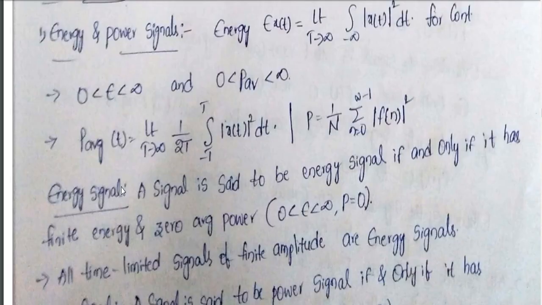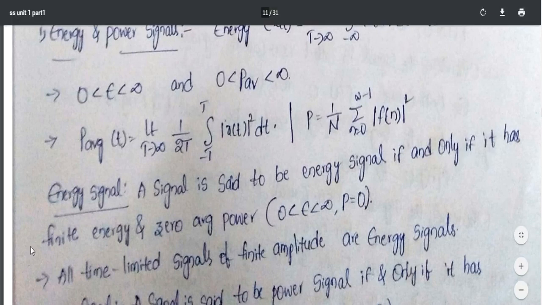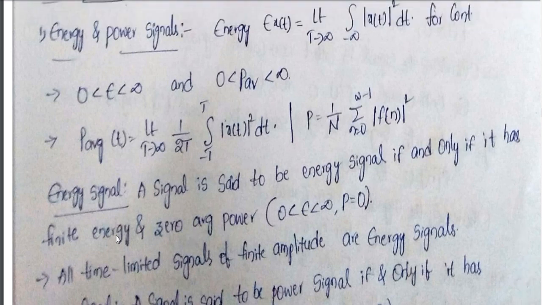Next, we'll see energy signals in detail. The definition is: a signal is said to be an energy signal if and only if it has finite energy and zero average power. Finite energy we have already discussed, and zero average power means when I calculate the power, if it is zero, then only I can say it is an energy signal. If finite energy is there and power is also there, then we can't say it is an energy signal.